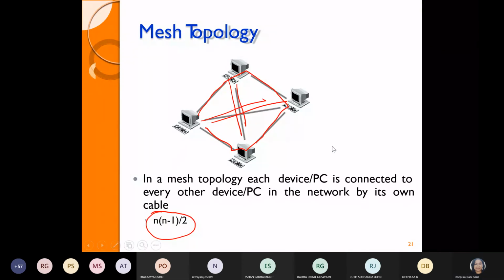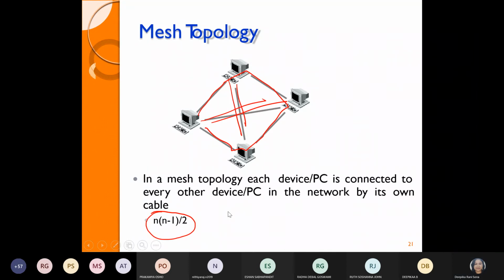Yes, ma'am. But here it will become the star type, because we don't have the central device like in the star topology, or the backbone cable to carry all the devices. So we have to think of a formula. If we refer to this formula, we can connect the minimum number of devices by using the link or the connecting cable.